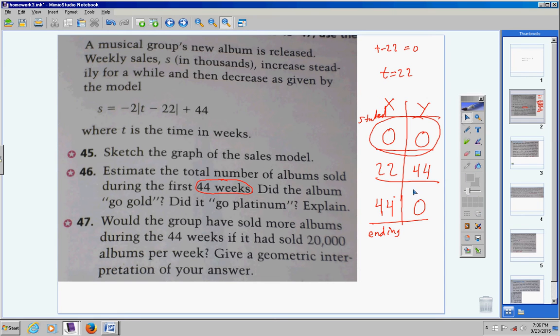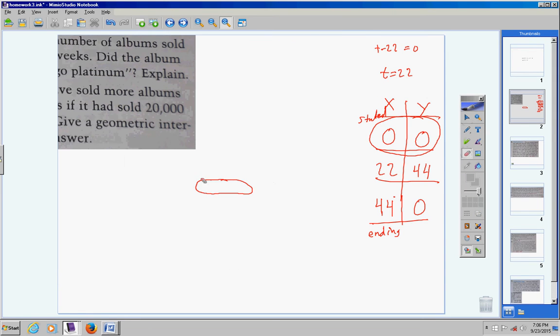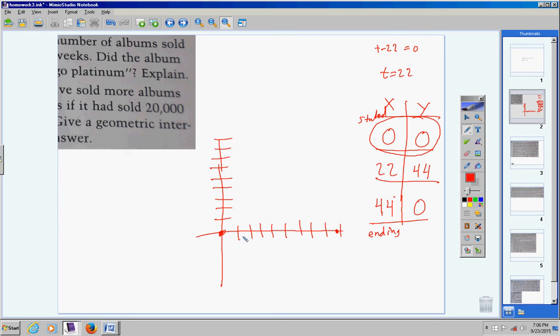I'm going to slide this out of the way just for a quick second. That's how I would graph this word problem. And so, I would put a 0, 0 here. I'm going all the way up on my x-axis to 44. So I would do it in increments of 5: 5, 10, 15, 20, 25, 30, 35, 40, 45. So I'd have a point here. And then my vertex is over 22 and up 44. So 5, 10, 15, 20, 22, and up to about right here, and there's my vertex. That is the right way to graph it. I apologize for not thinking there for a second.